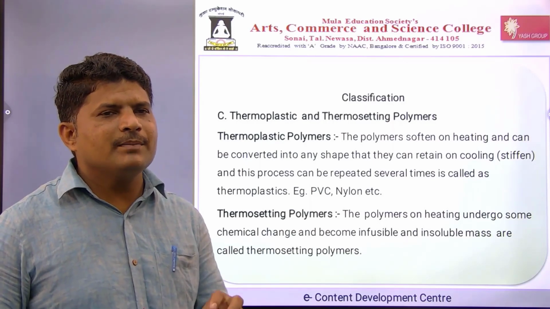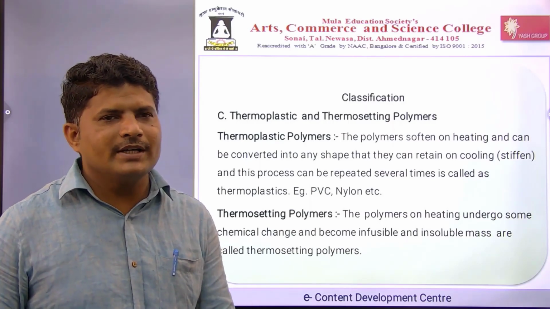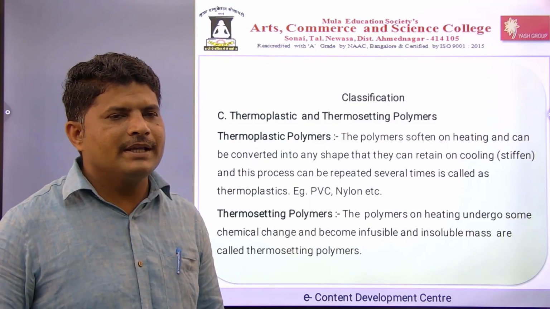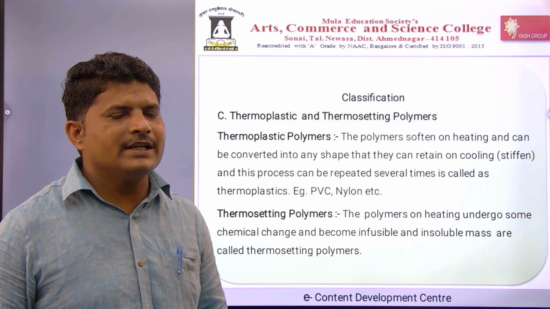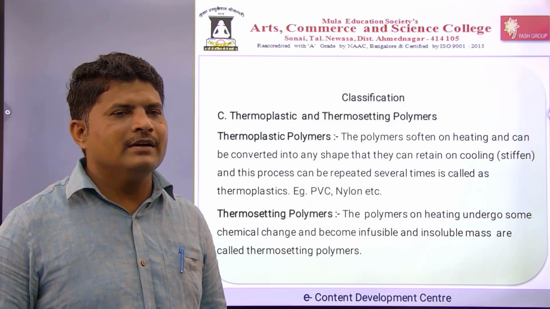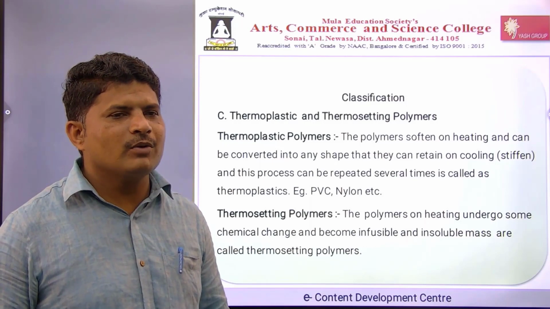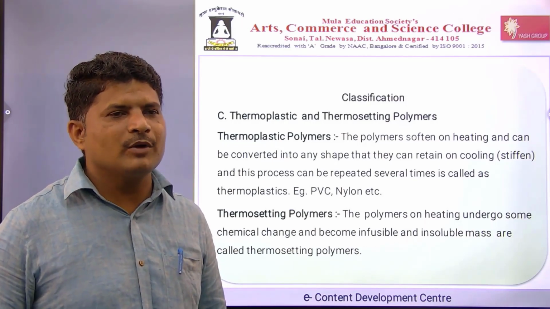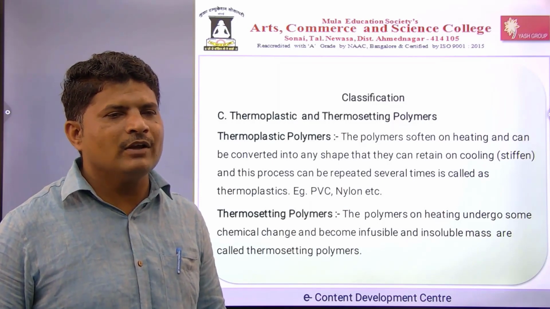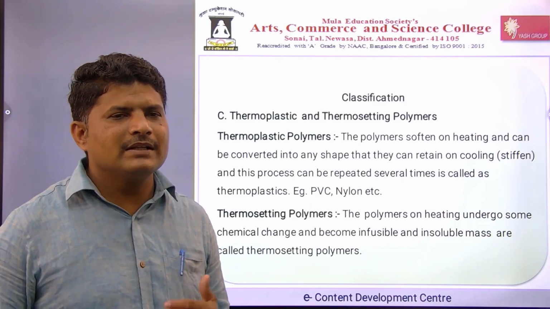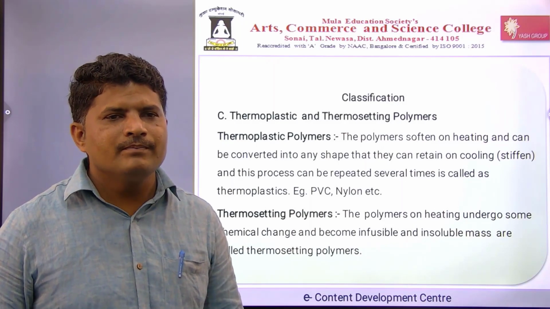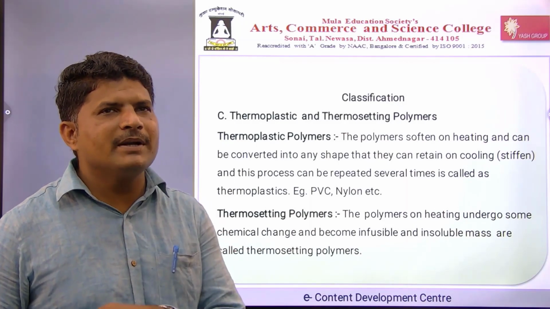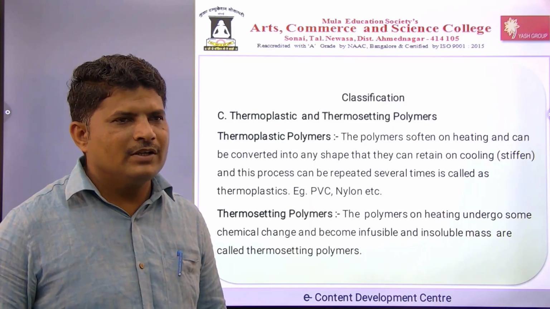We know that with PVC pipe, we make a socket on our agriculture farm. We just heat the PVC pipe, and after cooling the socket is formed. This process is nothing but the thermoplastic behavior. Examples are PVC and nylon, and this process can be repeated several times.